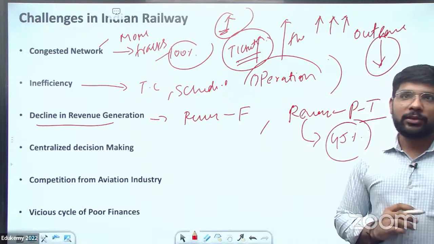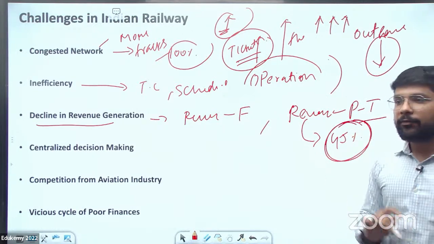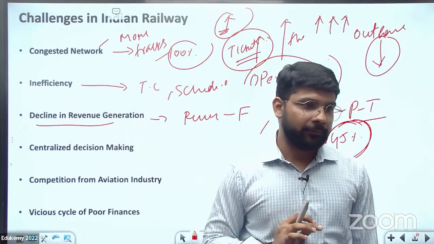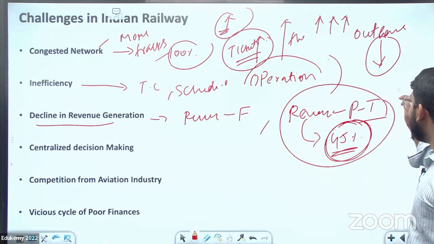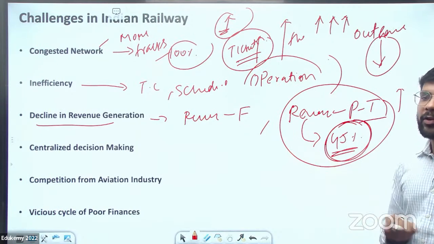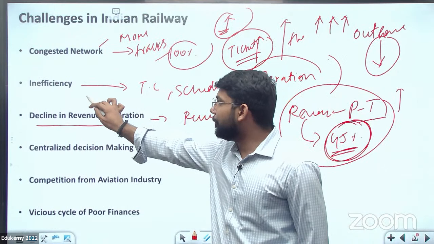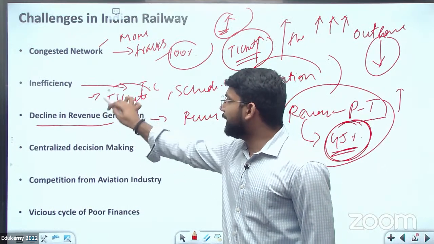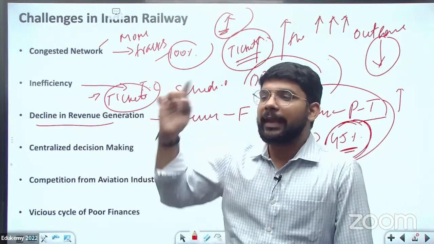Then decline in revenue generation, the railway is always saying we are getting 45% of the revenue out of 100 rupees spending. So this is a major issue where they are spending more money and are not getting the financial output from the same money. And one of the inefficient systems is that people are not taking tickets. जो भी travel करता है trains में, means 20-30% are not taking tickets.